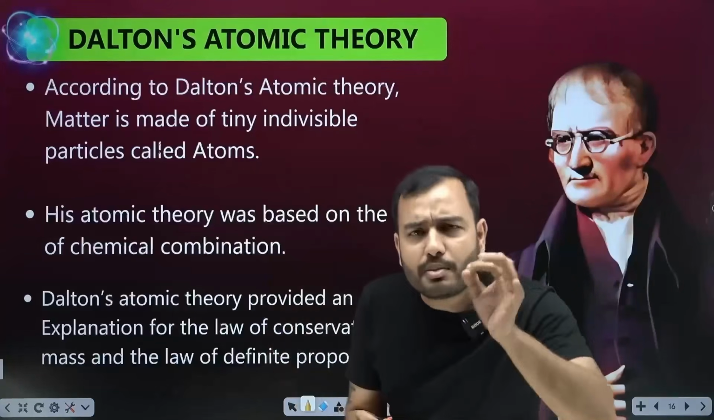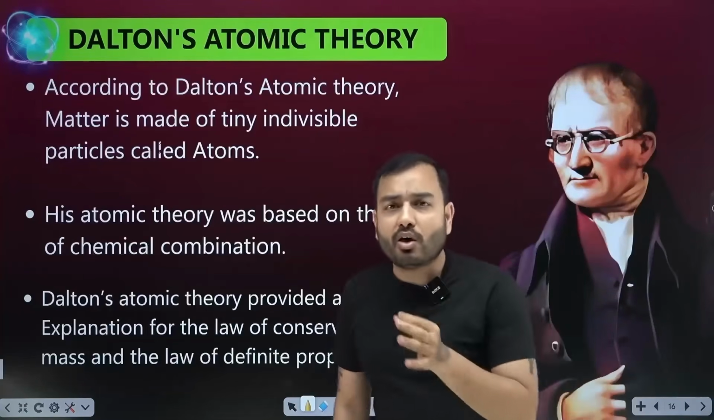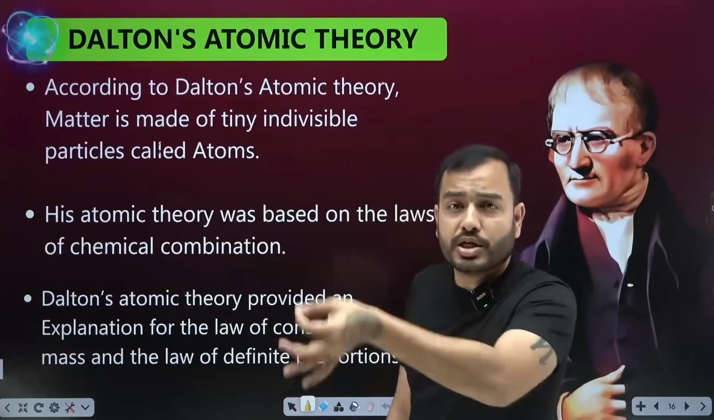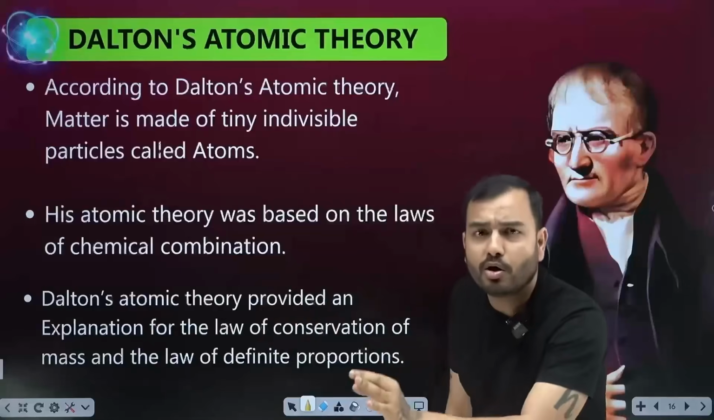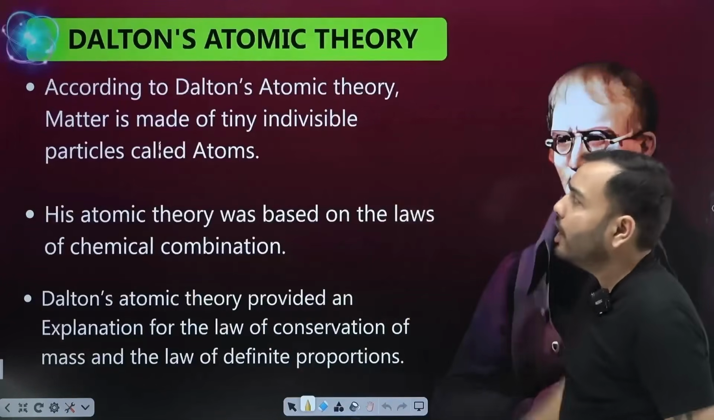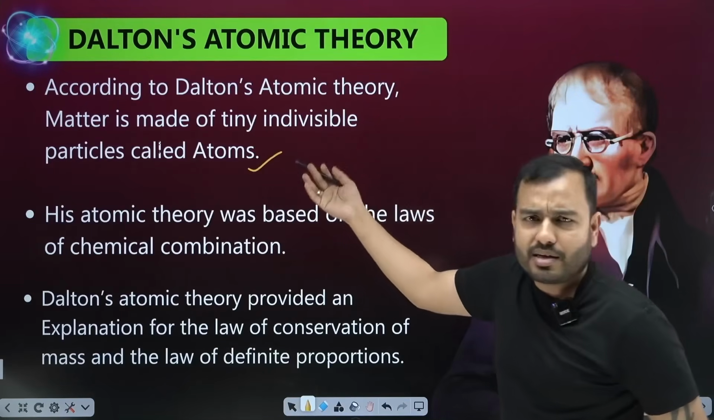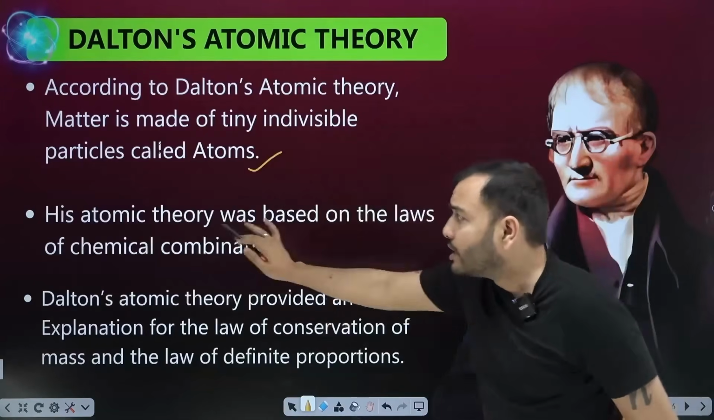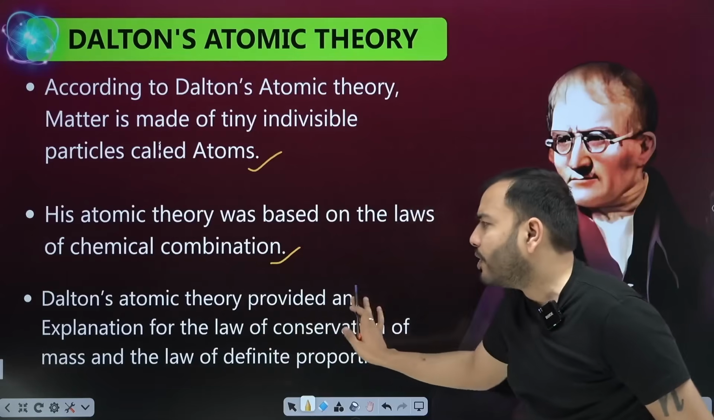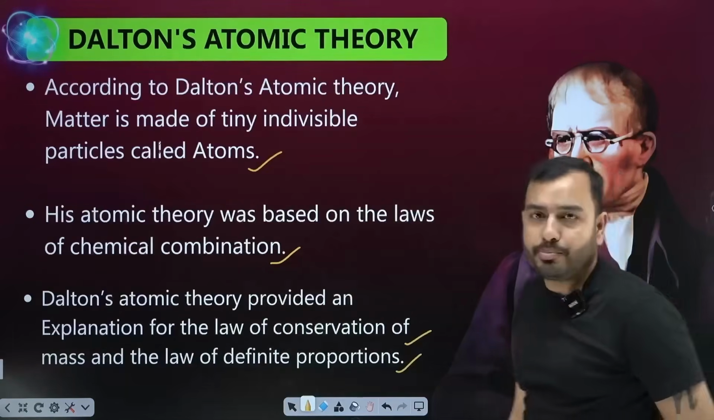He stated some assumptions. Why did he become so famous? Because with his theory, we could explain the two laws of chemical combination by Lavoisier: the law of conservation of mass and the law of constant proportion. So, John Dalton's atomic theory. According to Dalton's atomic theory, matter is made of tiny indivisible particles called atoms. We already know this, okay? His atomic theory was based on the laws of chemical combination. Dalton's atomic theory provided an explanation for the law of conservation of mass and the law of definite proportion.